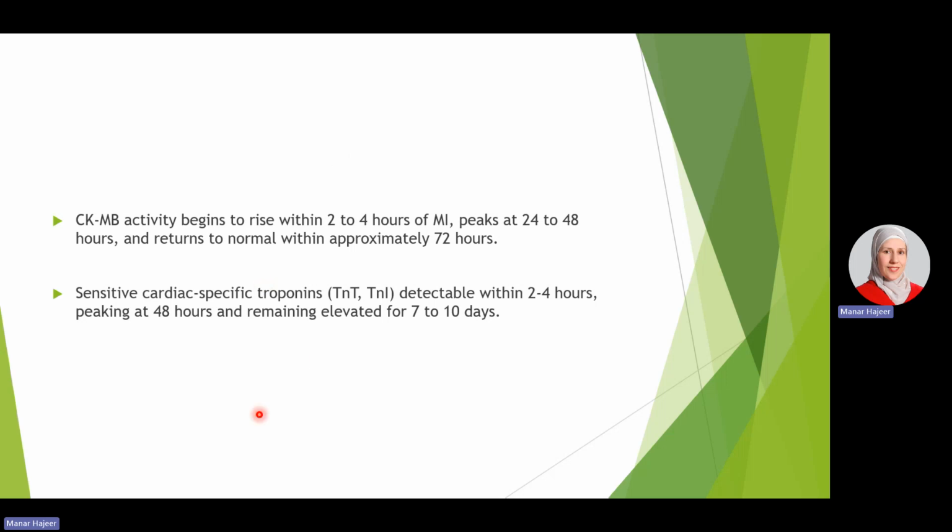However, we have the more sensitive cardiac specific troponins, troponin T and troponin I. Also, they are detectable within the same period of time and they peak at the same period. However, they remain elevated for 7 to 10 days. So if you want to diagnose MI after 3 days have passed since the attack, we need to ask for troponins because the creatine kinase at that time will be normal.